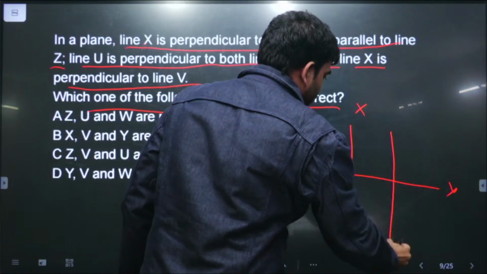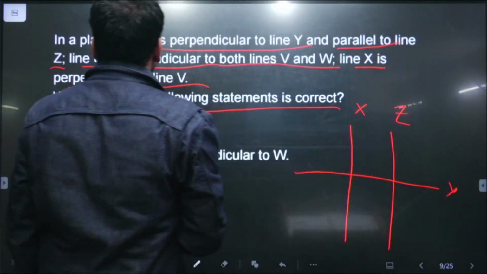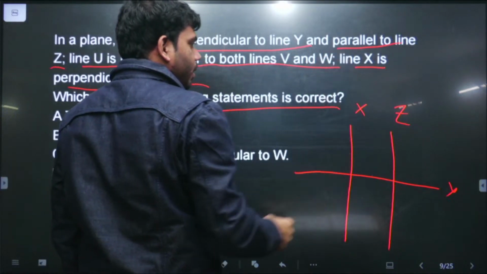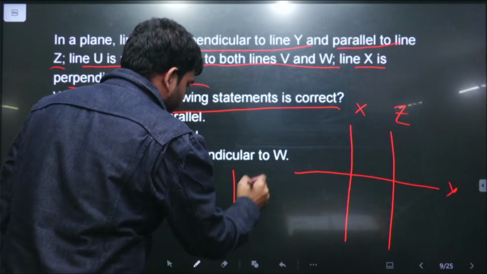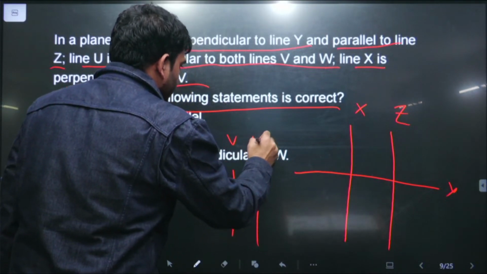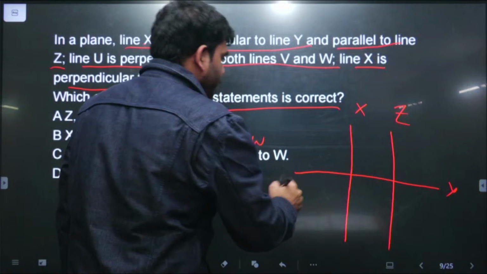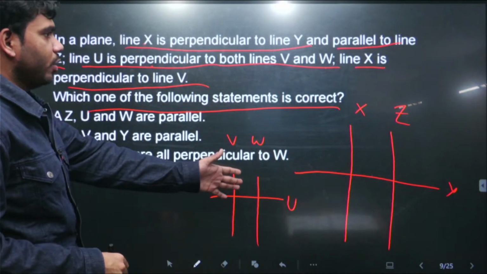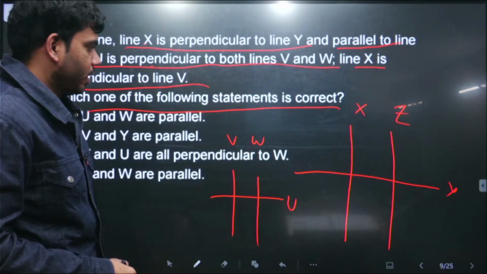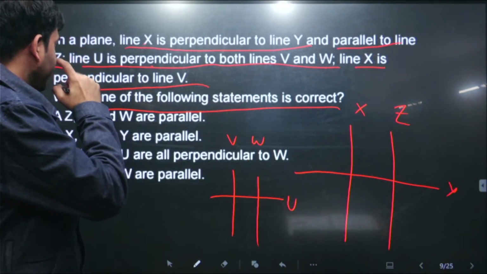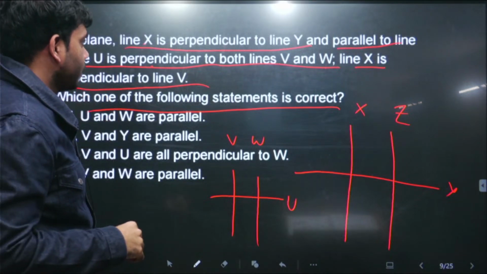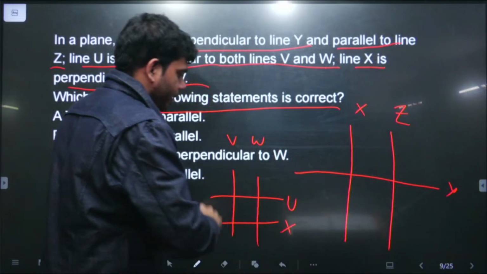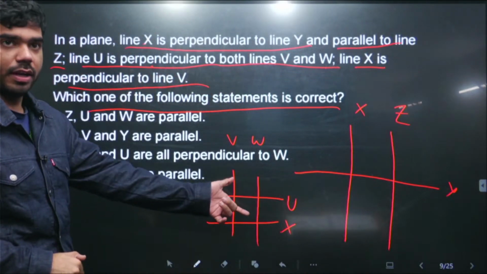So another parallel vertical line Z is also there, and line U is perpendicular to both the lines V and W. Another we make: V and W are two parallel lines and line U is perpendicular to both of them. This is what is provided to us. This line U is perpendicular to both the lines V and W, right? And then line X is perpendicular to line V.